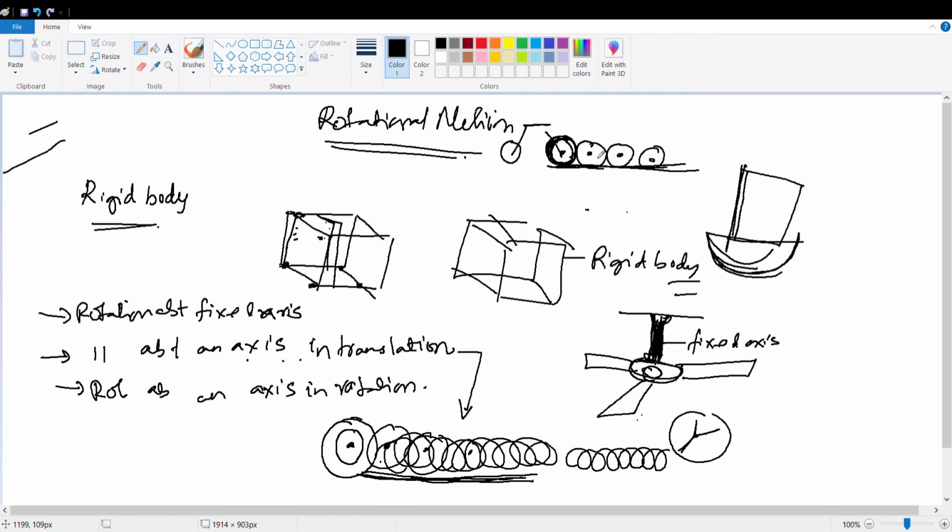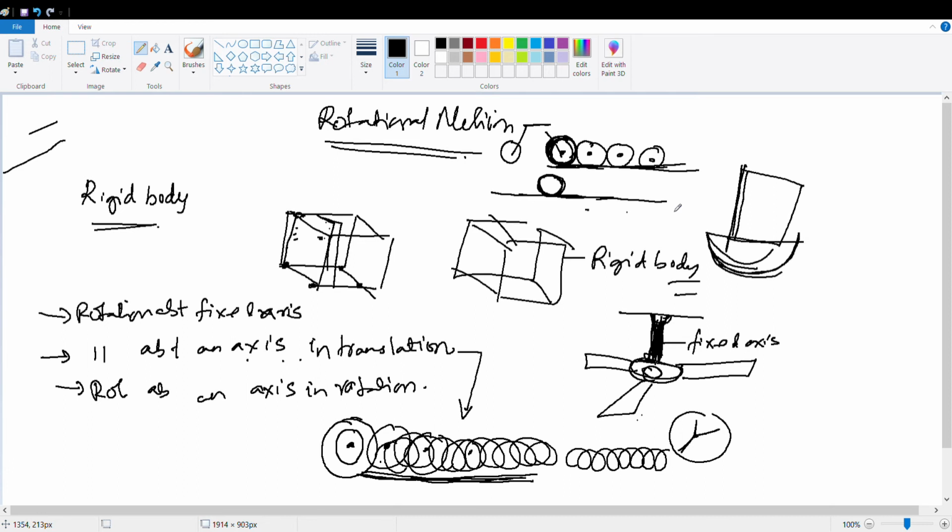Sir, translational is like all particles move in a straight line only, no, sir? Correct. Yes, sir, understood. So the cycle is moving ahead, no? If you want to ride the cycle in a straight line, it is going ahead. But how is it going? Only when the wheel is rotating. So the rotation is also happening. The wheel is also rotating around its axis and also moving in a straight line. Is it clear?